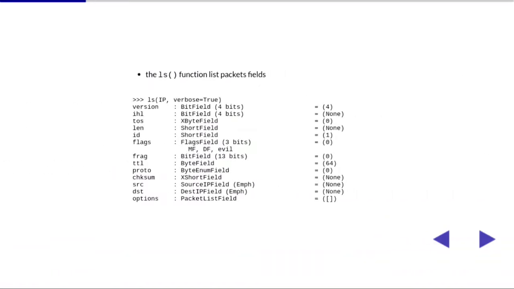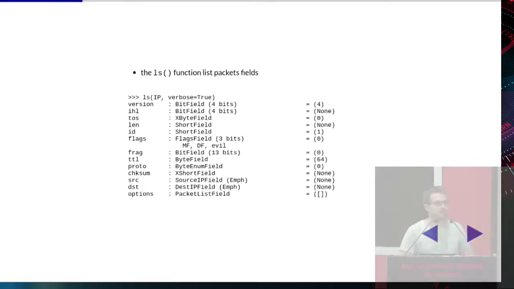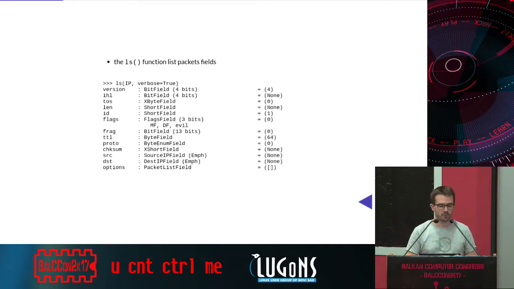If you don't know what to do with a layer, you can use ls. For example, ls(IP) will give you the fields inside the IP packet, like the version, the source address, the destination address, as well as the default value. So for example, here you can read that the default value for IPv4 is 4.